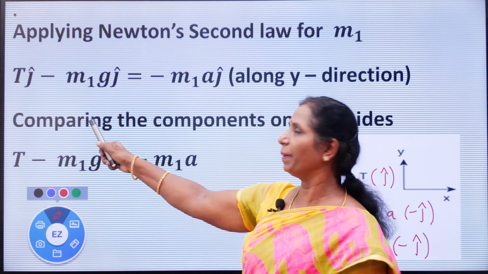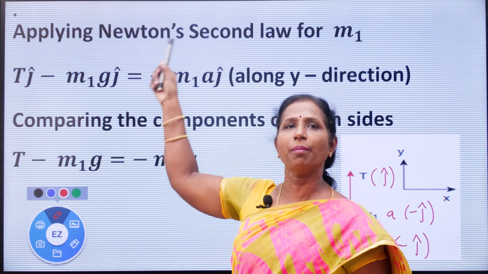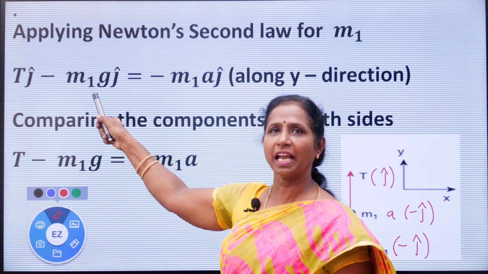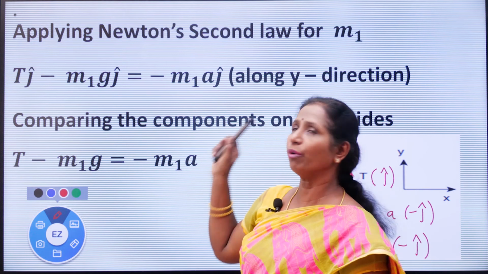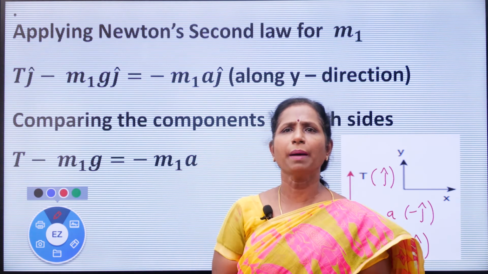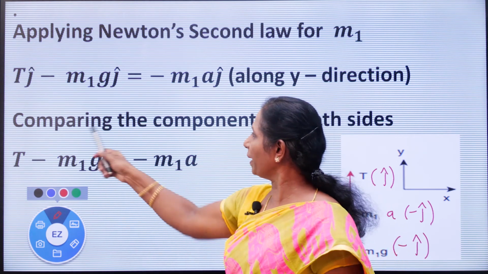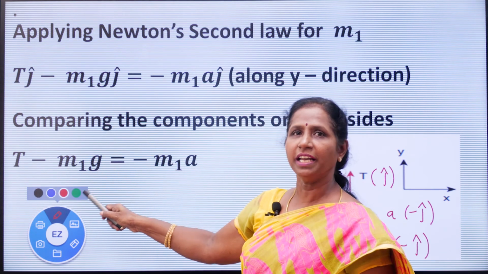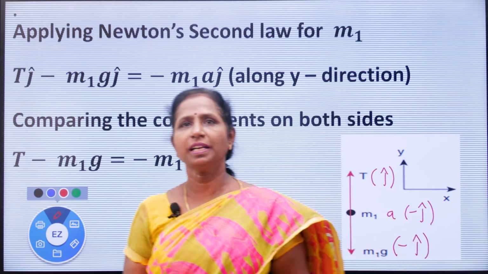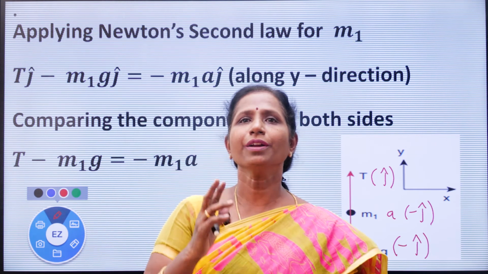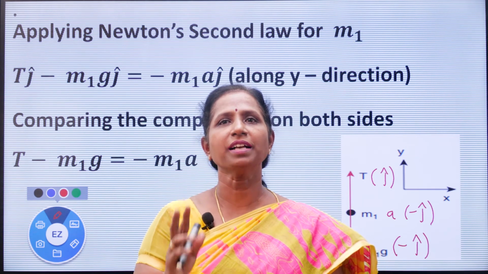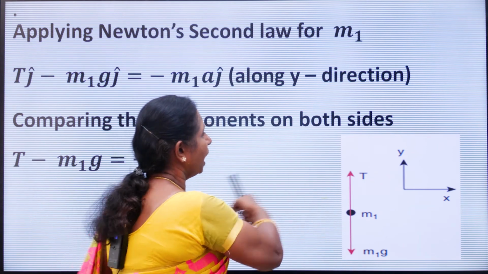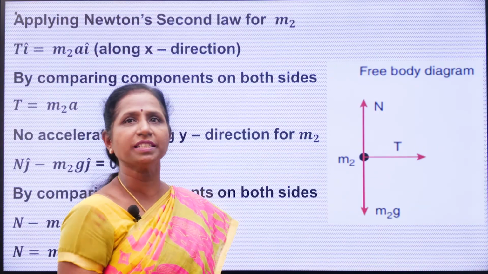So what's the equation? Applying Newton's second law for the mass m1: T j cap minus m1g j cap equal to minus m1a j cap. As usual, comparing the components, T minus m1g equal to minus m1a. That's all. So we have applied Newton's second law for the mass m1. Clear? Then next we have applying Newton's second law for mass m2.